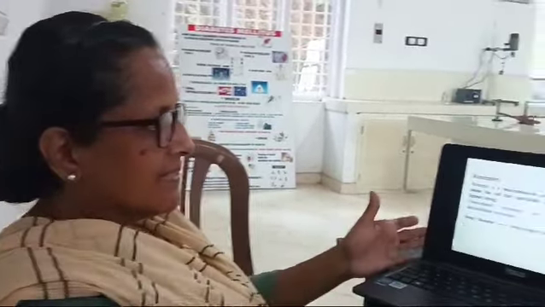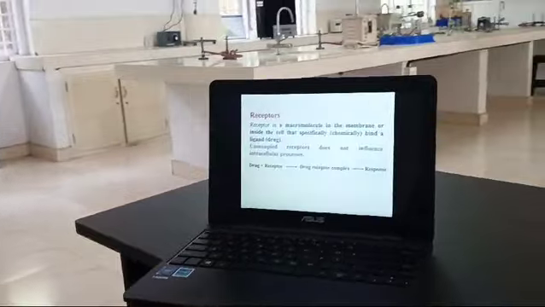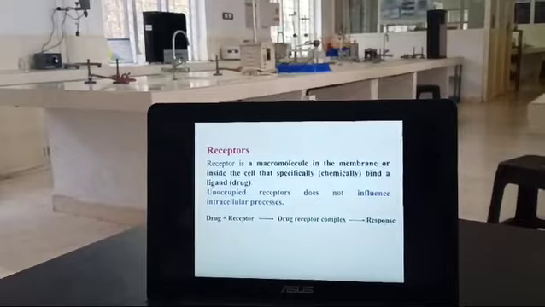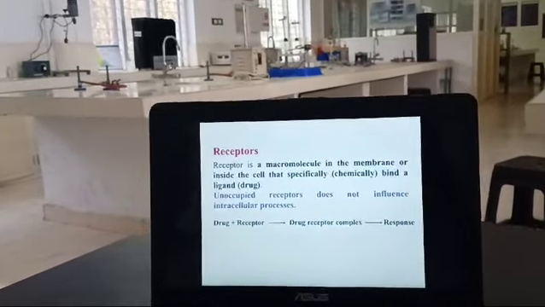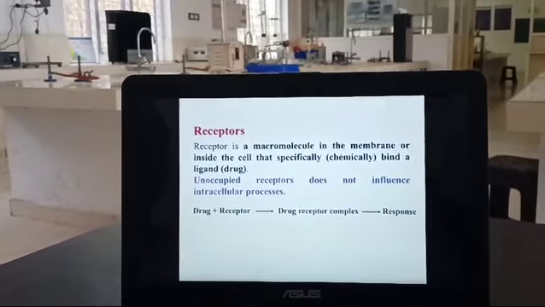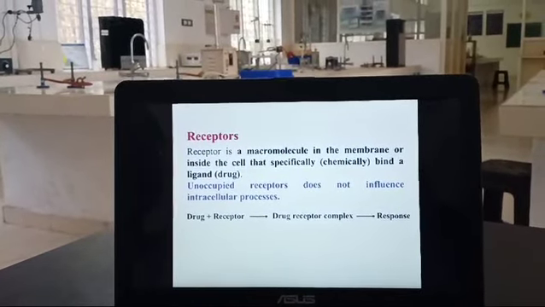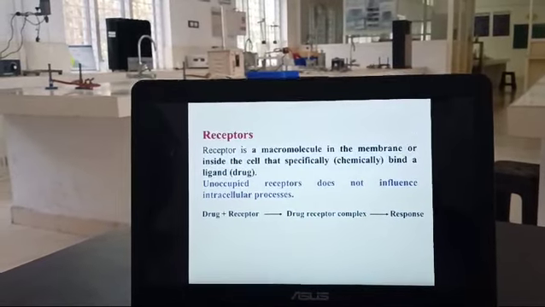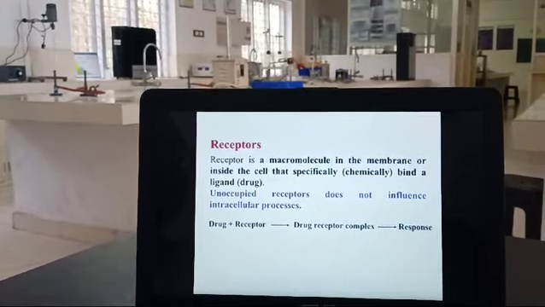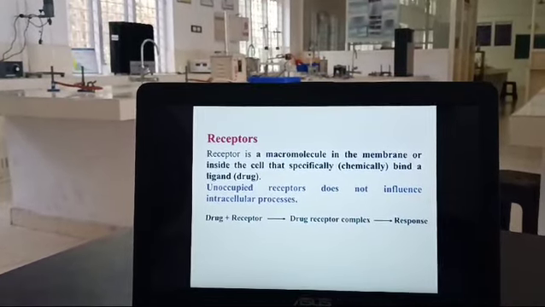We are going to study about the receptors, classification of receptors and their action. First, a receptor is a macromolecule, and most of the receptors are proteins. They may be either inside the cell, binding with the drug, or on the cell membrane. Unoccupied receptors will not produce any influence. The drug plus receptor forms a drug receptor complex, which will produce a response.